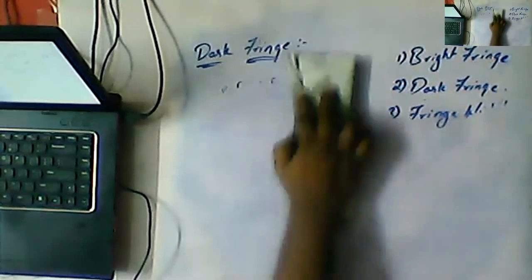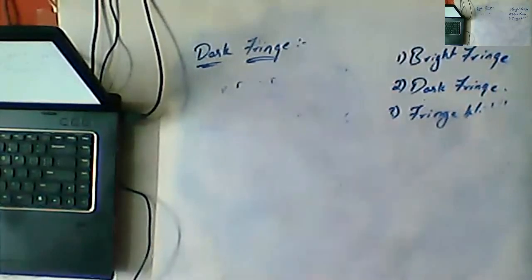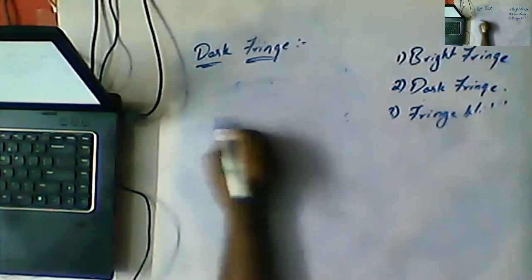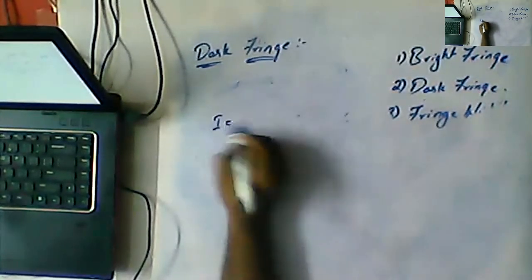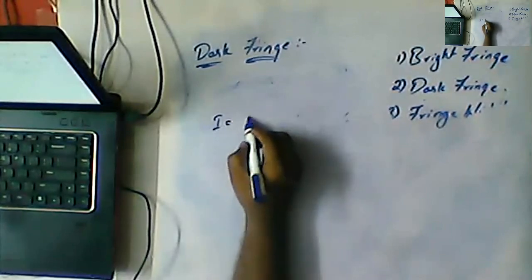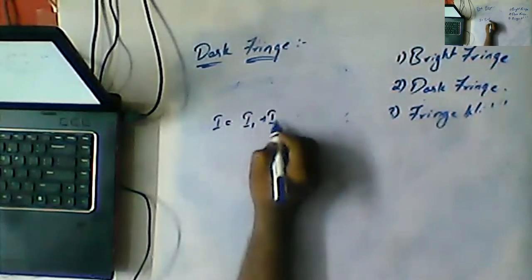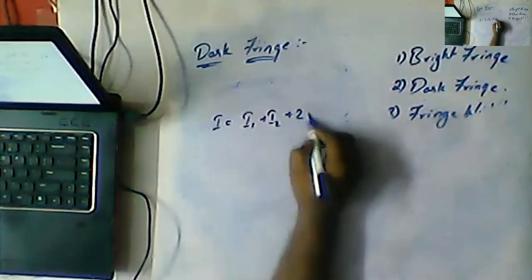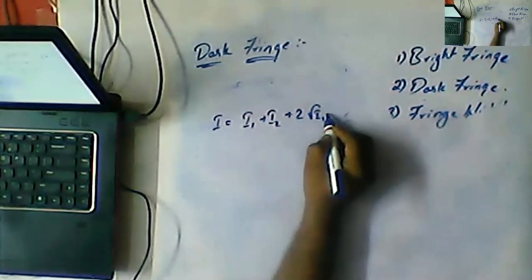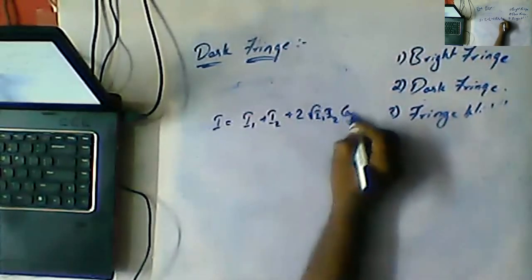That's the reason we are getting the intensity as minimum. In order to get the intensity, the formula is I is equal to I1 plus I2 plus 2 root I1 I2 cos phi.